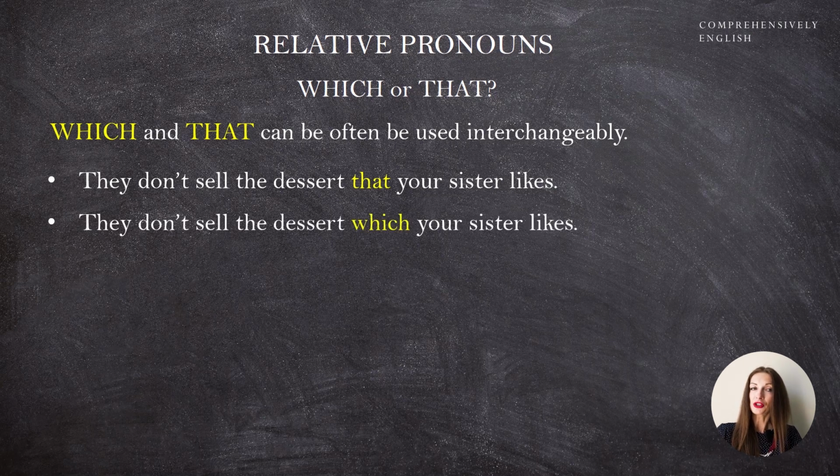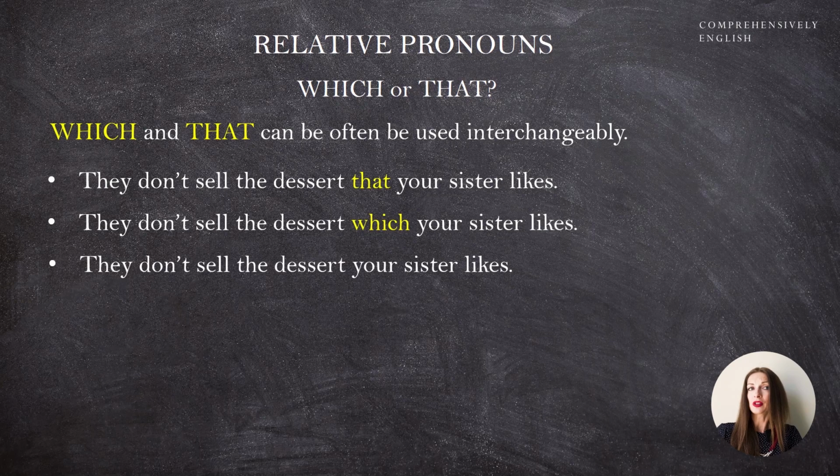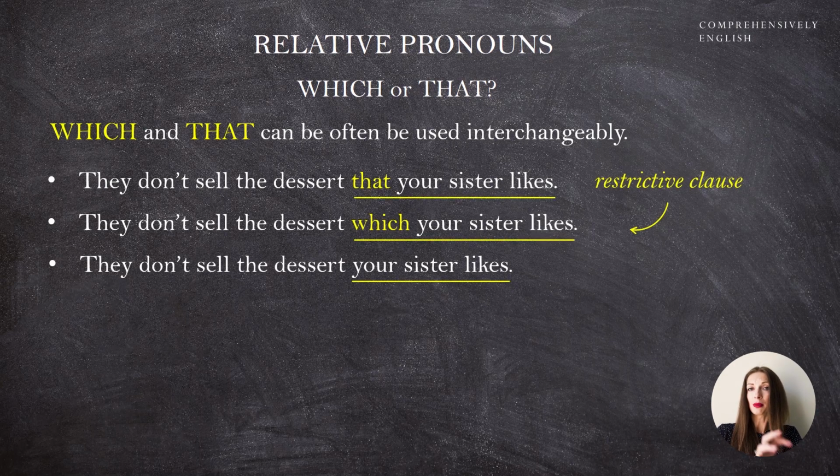They don't sell the dessert which your sister likes is also a restrictive clause. In this case, which and that are absolutely interchangeable. They don't sell the dessert your sister likes. The same, we just omitted the pronoun altogether, but the idea is the same. Your sister likes is a subordinate clause and it is restrictive. It cannot be separated from the whole sentence because the idea of the utterance will be lost.